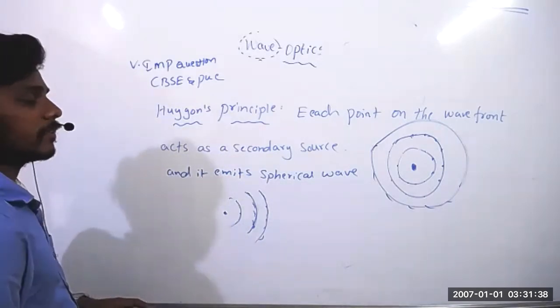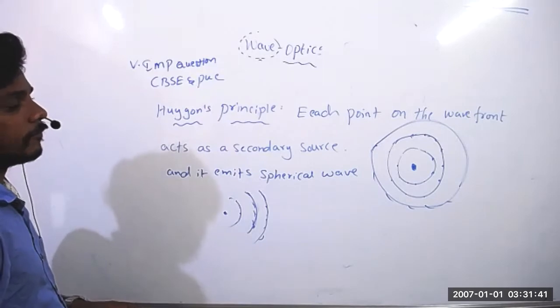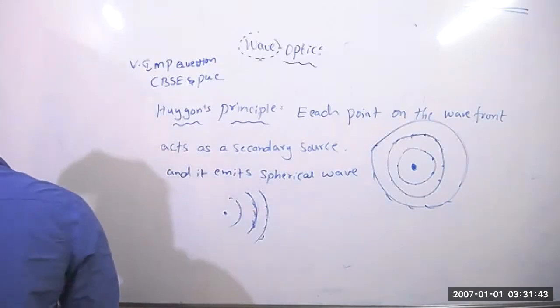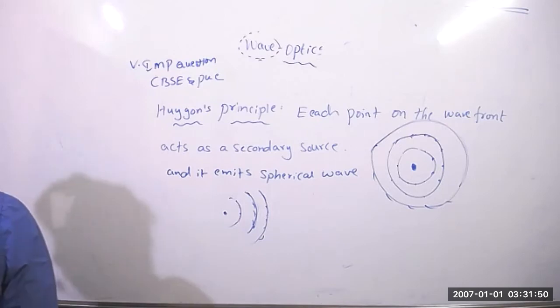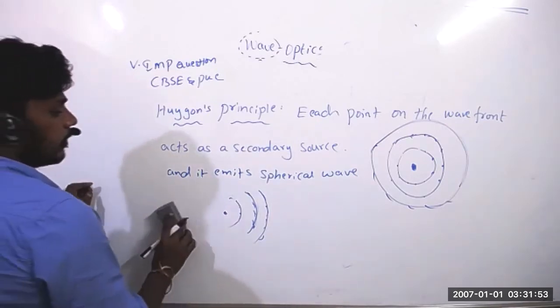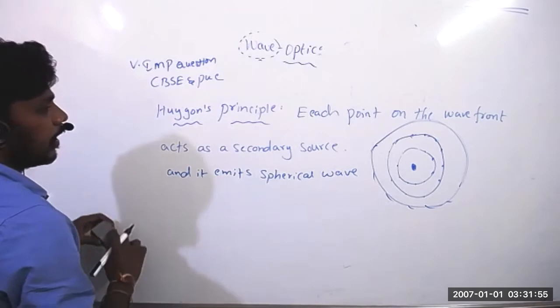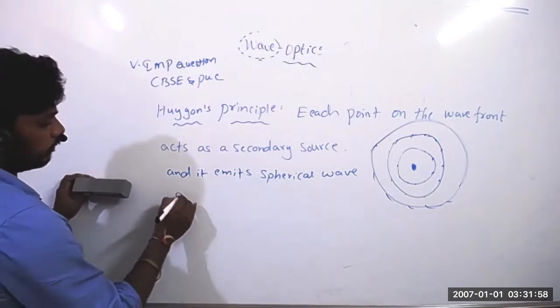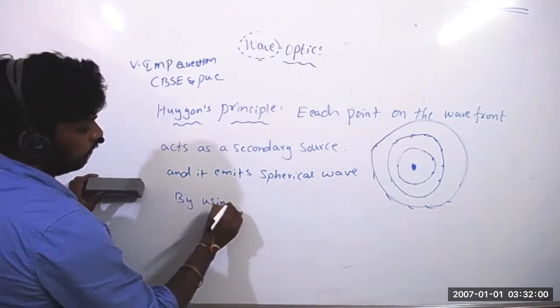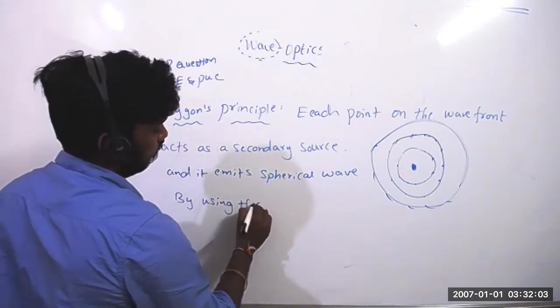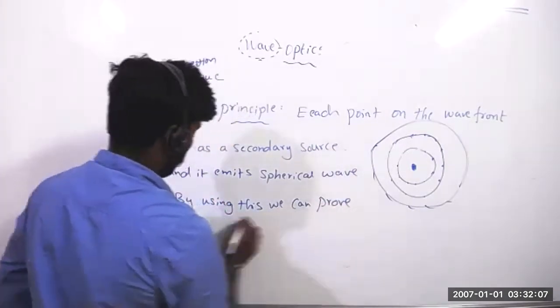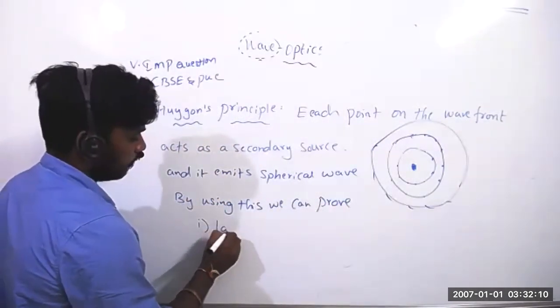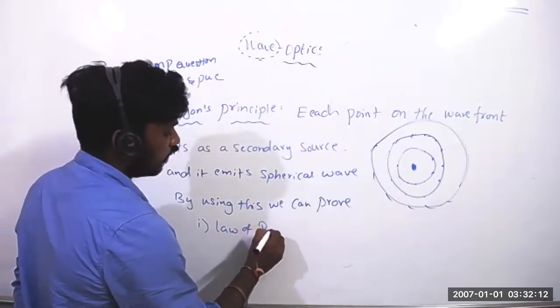the laws of reflection and the law of refraction. Do you know what the law of reflection is? Yes, the angle of incidence is equal to the angle of reflection.